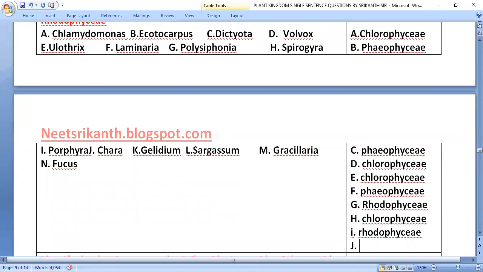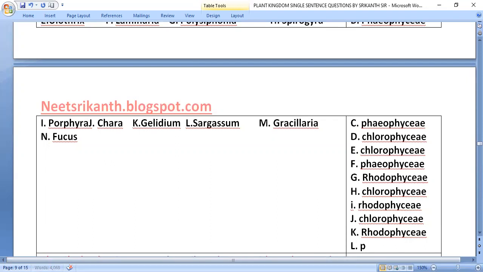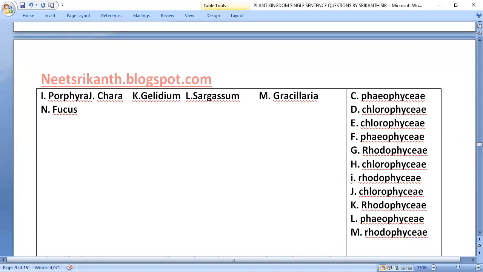Next, Chara. Chara belongs to Chlorophyceae. Gelidium belongs to Rhodophyceae. Sargassum belongs to Phaeophyceae. Gracilaria belongs to Rhodophyceae. Fucus belongs to Phaeophyceae.